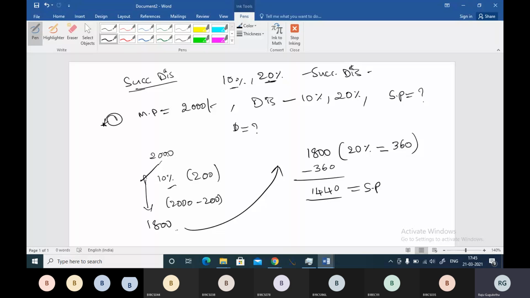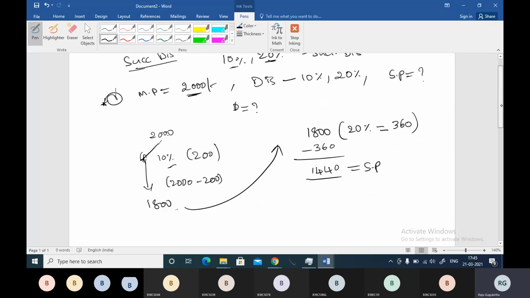Now let us substitute in the successive discount formula. Discount is nothing but subtracting, right? When the market price is 2000 and you are giving 10% discount, you are subtracting 200 rupees from 2000.